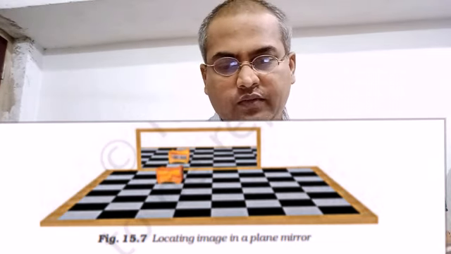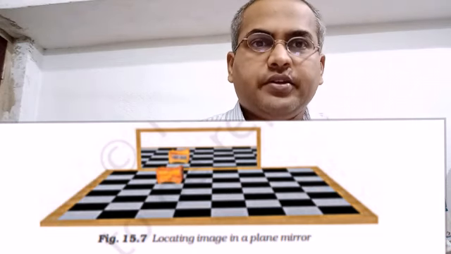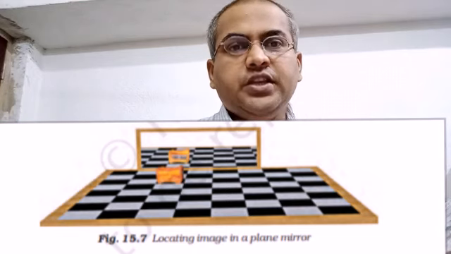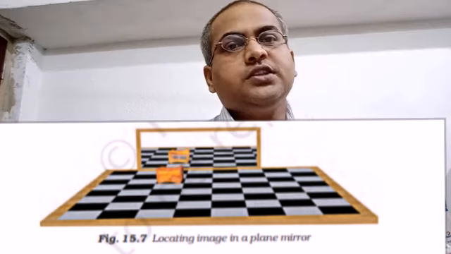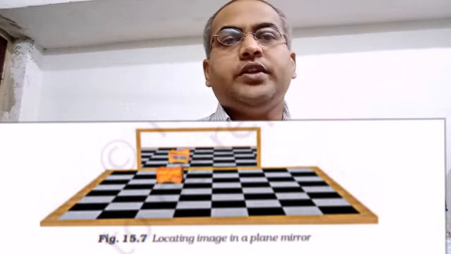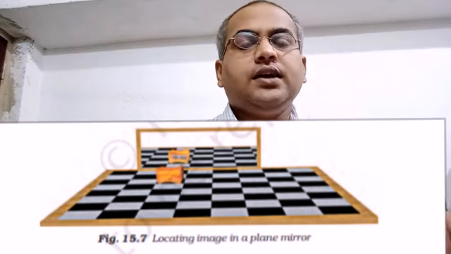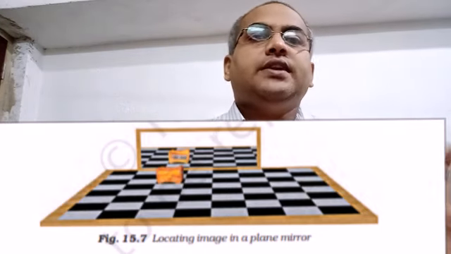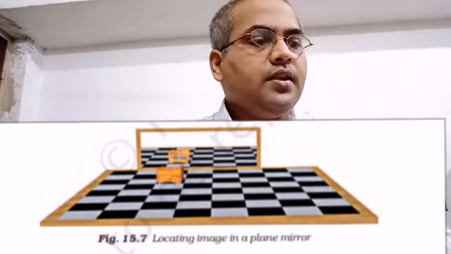The speed at which the image of the truck appears to approach the driver will be just double the speed he is approaching, means 2 into 2, so 4 meters per second, because as we just discussed, the distance between the image and the object is double the distance between the object and the mirror in case of a plane mirror. Remember, in case of plane mirror.